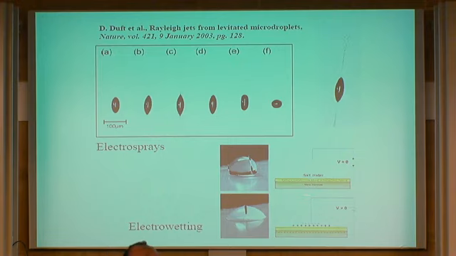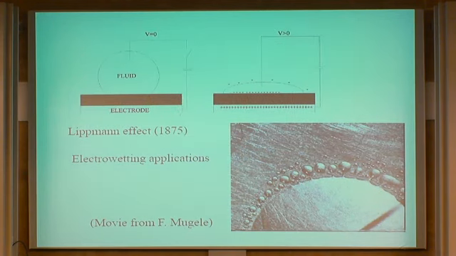You see the drop here. By the same phenomenon, these electric charges tend to repel each other, and the drop is going to spread. What was a spherical cap, more or less round, is going to become also a spherical cap, but flatter. This is interesting for applications, and one of them is the electrowetting application. This phenomenon, by the way, is called the Lippmann effect. It was discovered a very long time ago.